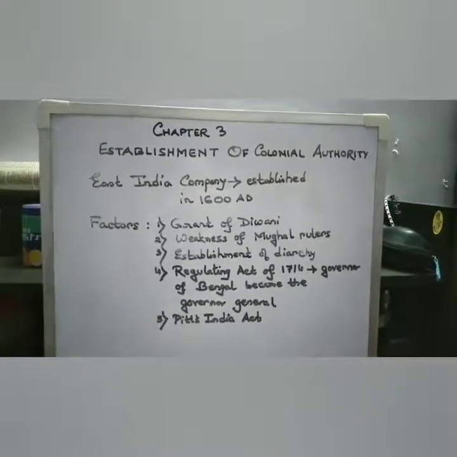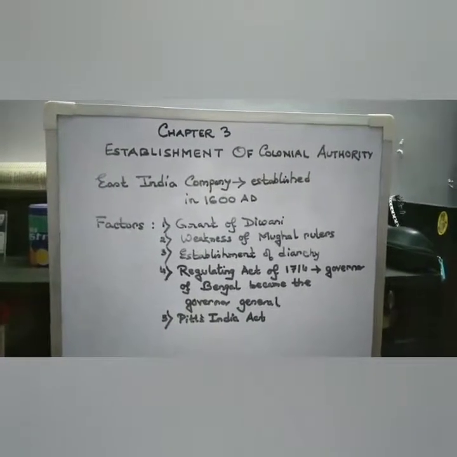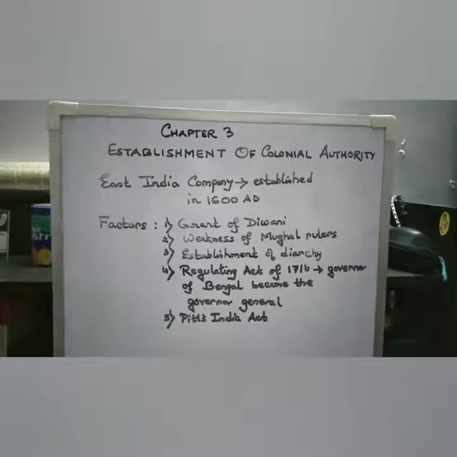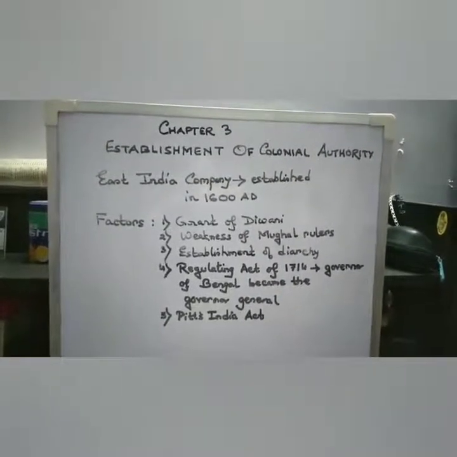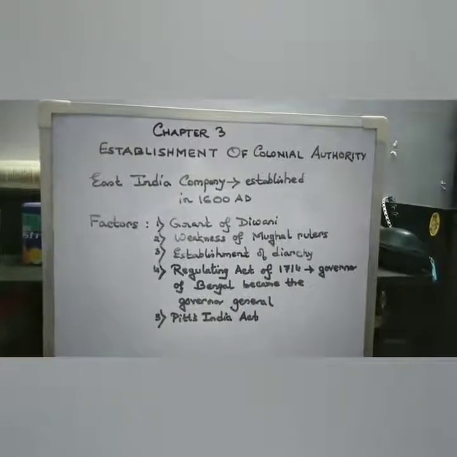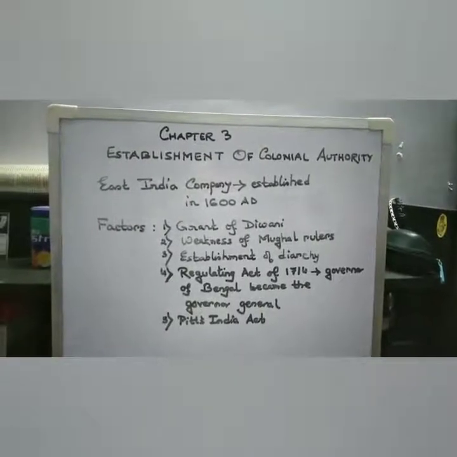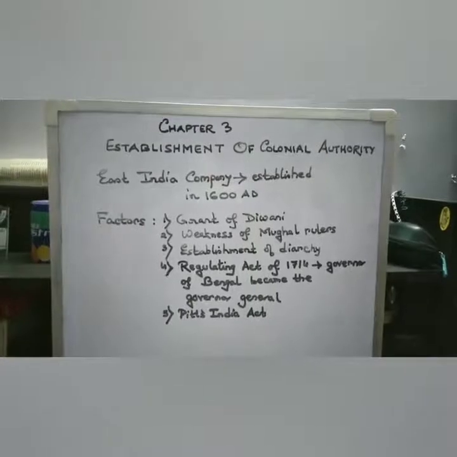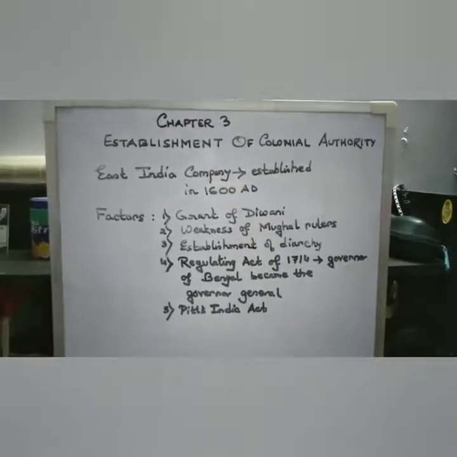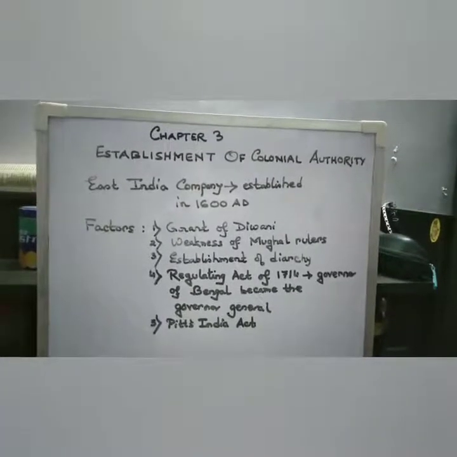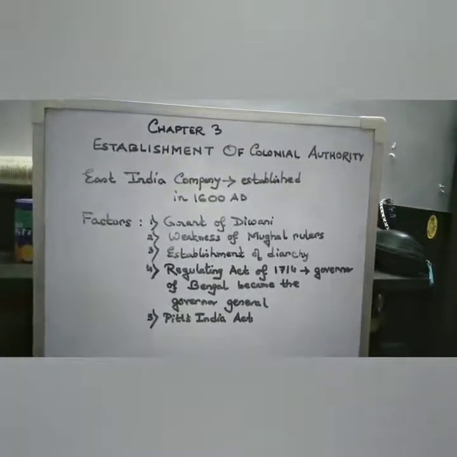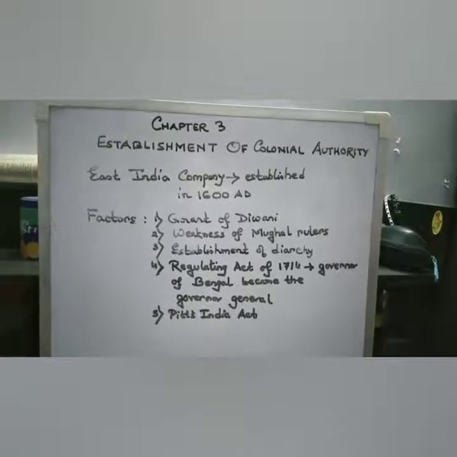Now this was an achievement for the company because now they were collecting the revenues and they were making a huge amount of profit also. Another factor that helped the company to establish their authority in India was the weakness of the Mughal rulers. The rulers who were on the throne were not strong enough to control the growing power of the East India Company.